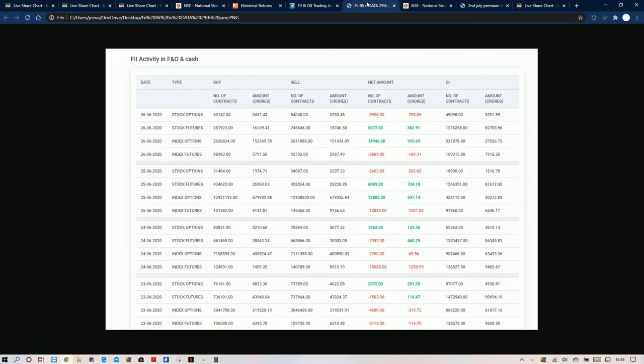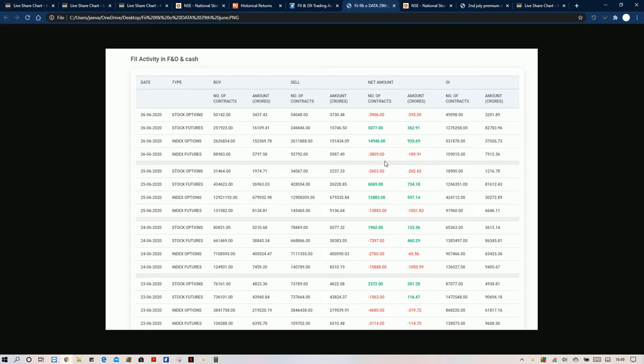Now one important thing we need to look for is FIIs are continuously taking short positions in futures, and they are closing long positions from last week. So from the 23rd, 24th, and 25th you can see here, they are continuously taking shorts on futures. What they have actually done is they had taken all the shorts from proprietary traders and clients, that is the retailers. So retailers and the proprietary traders were taking heavy shorts.